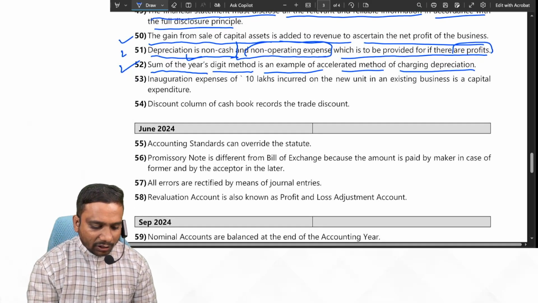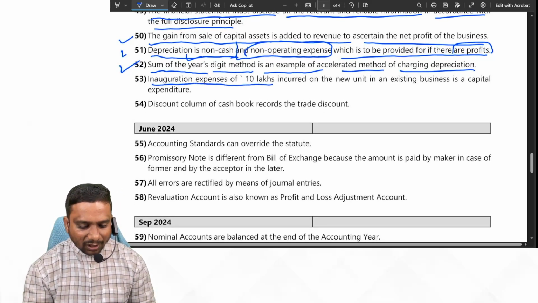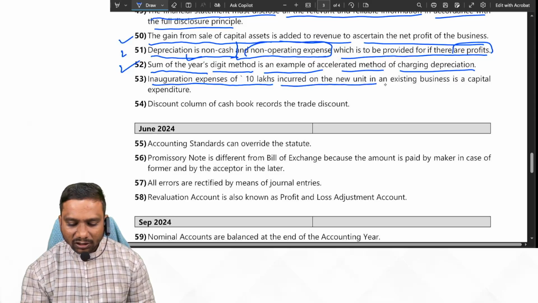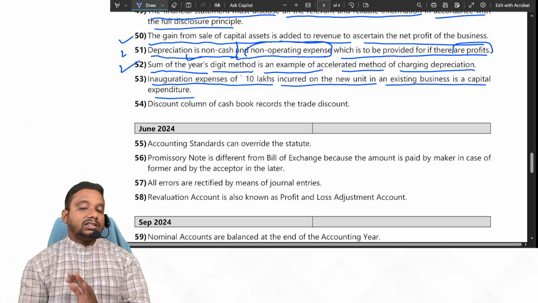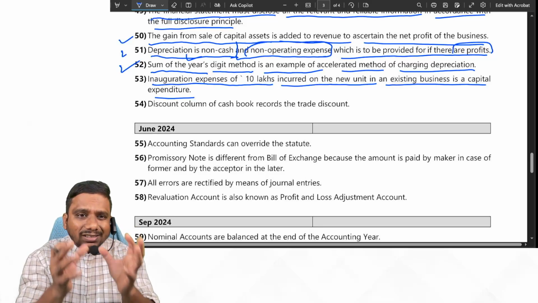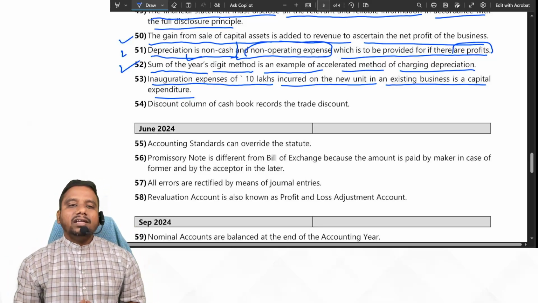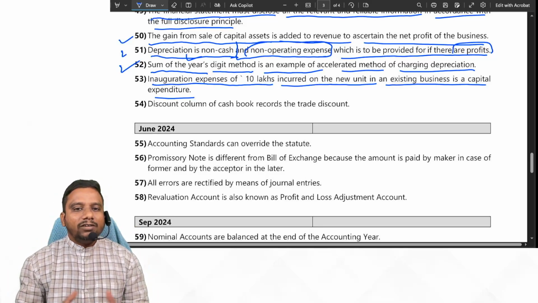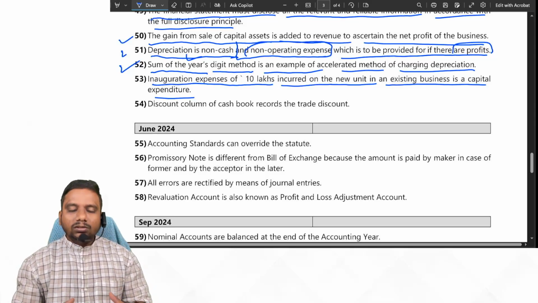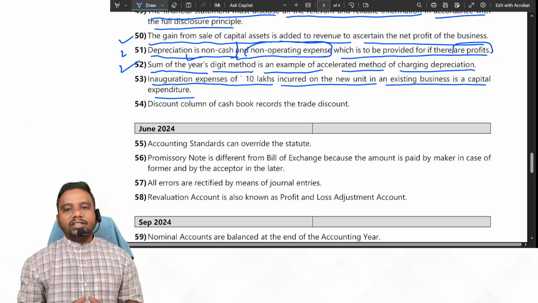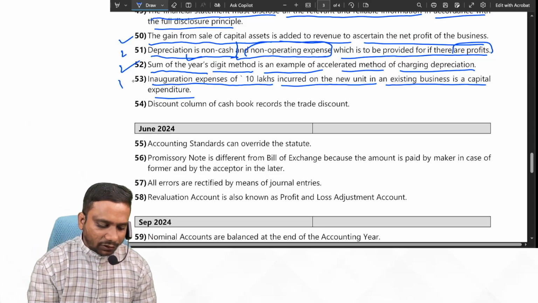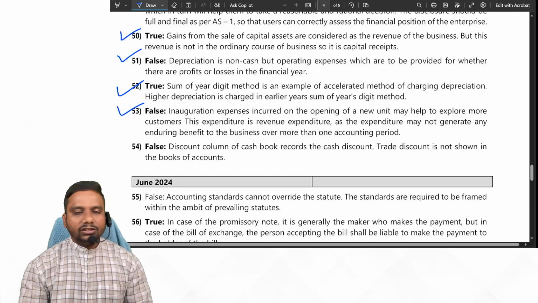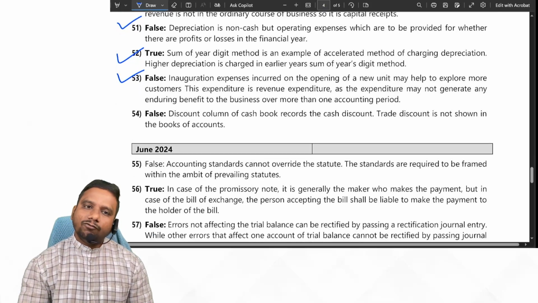Next, inauguration expenses of 10 lakh incurred on the new unit of an existing business is a capital expenditure. No, the given statement is false. Why? Because of this expenditure you will not get any benefit. There is no increase in the value of the asset or in the efficiency of the asset. Yes or no? So it is treated as revenue expenditure. So in this case the given statement is false.